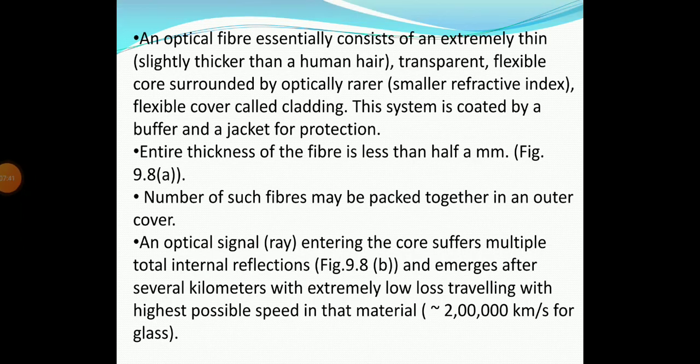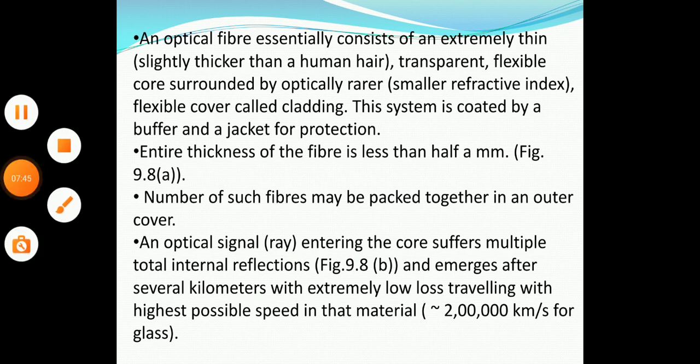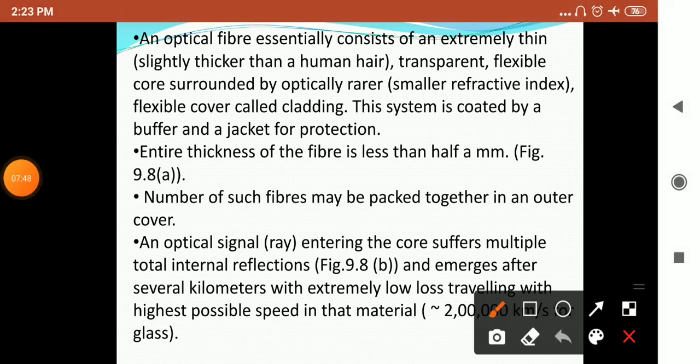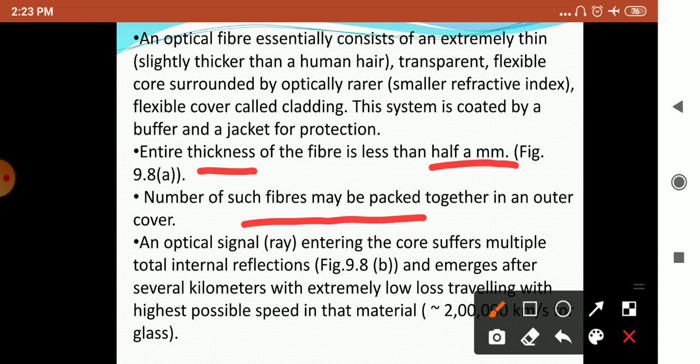You can note down that this optical fiber is just half a mm, its thickness is very small. A number of such fibers may be packed together in an outer cover.